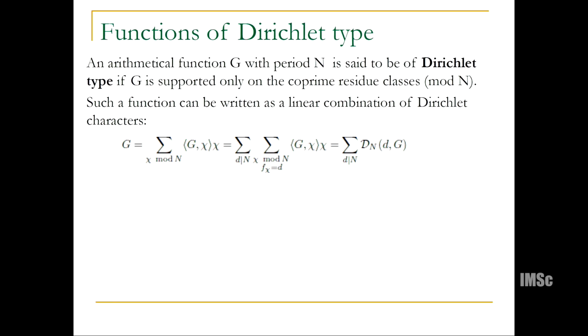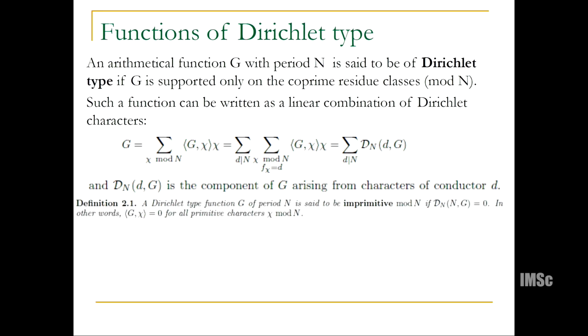You have to understand where the L function is coming from. Is it coming from some old part and new part? What was making it difficult was exactly that phenomenon. So here, G_D is the component of G arising from characters of conductor D. And so in this context, we say a function is imprimitive if there is no contribution at all from characters of conductor n.